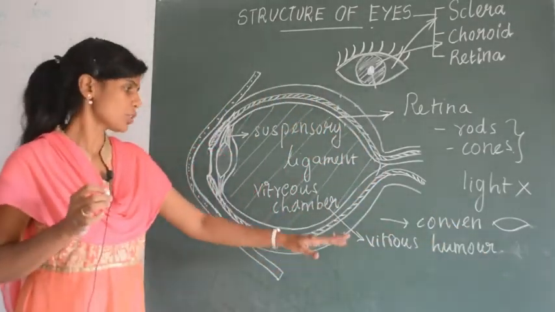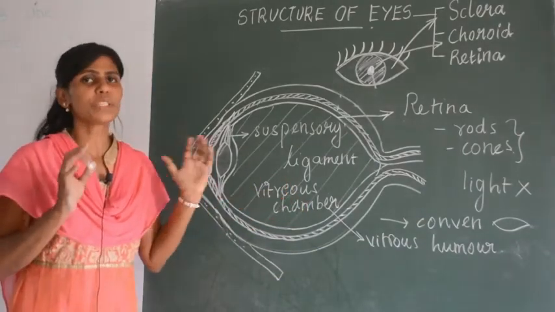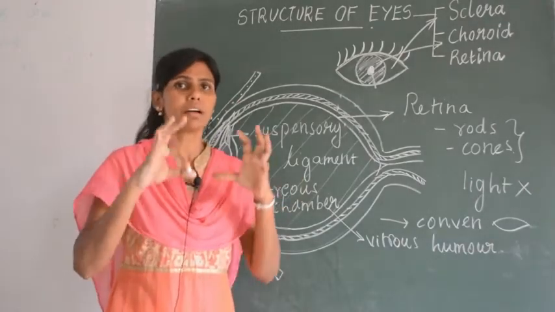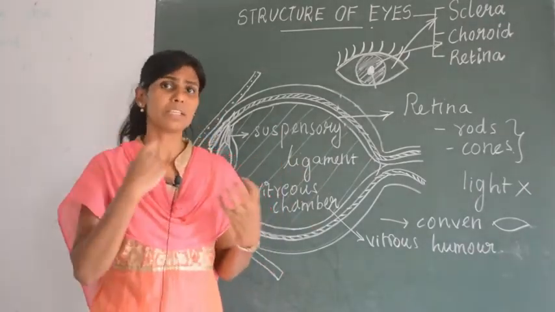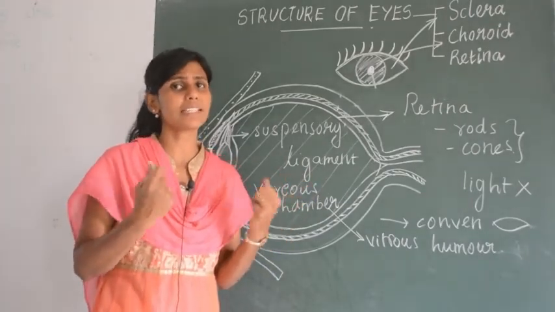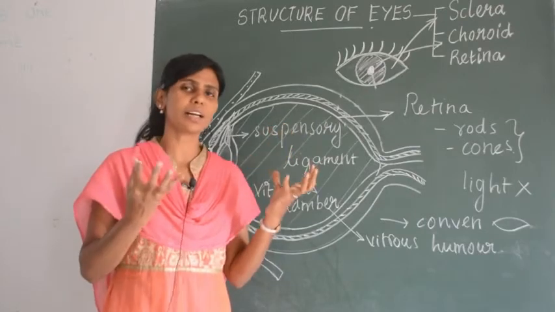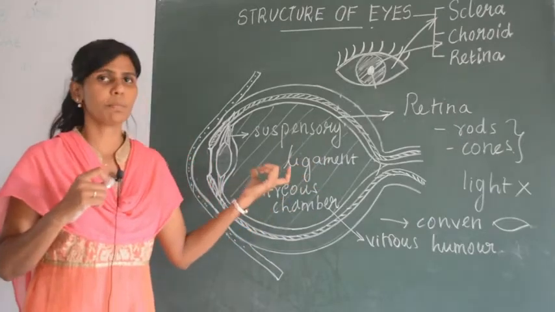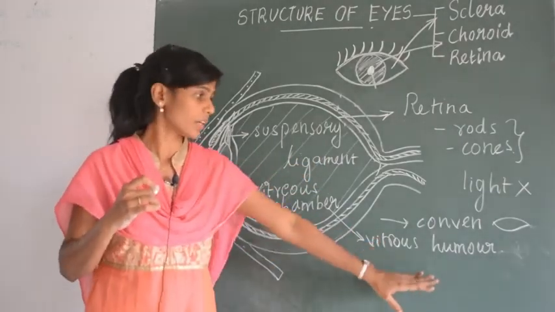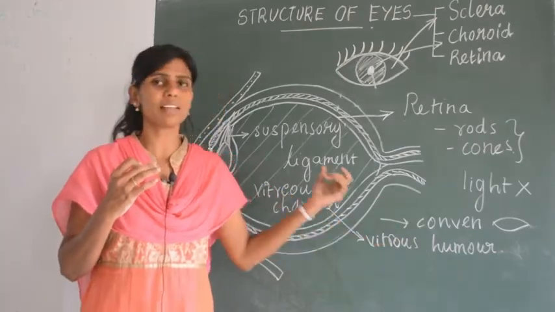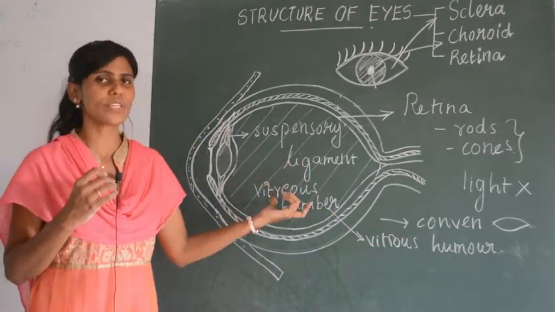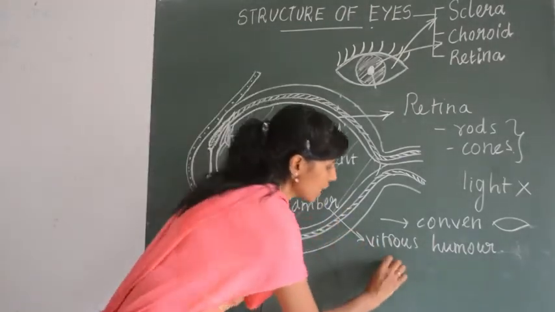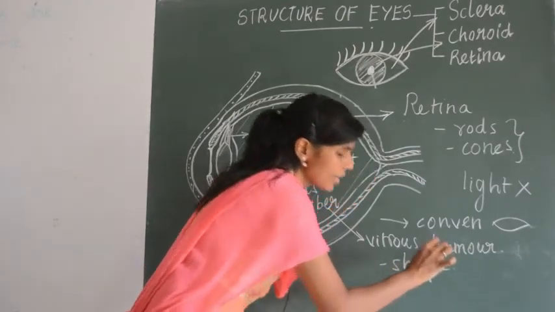Okay. So what is the function of this liquid? This is the one which gives shape to the eyes, because suppose if a balloon has a round or circular shape, it means it is full of air, no? Otherwise it will not get any shape, right? Similarly, your eyes are round because they are packed with this fluid. The fluid's name is vitreous humor and the chamber's name or the compartment's name is vitreous chamber. So this vitreous humor is the one which gives shape to the eye or eyeball.